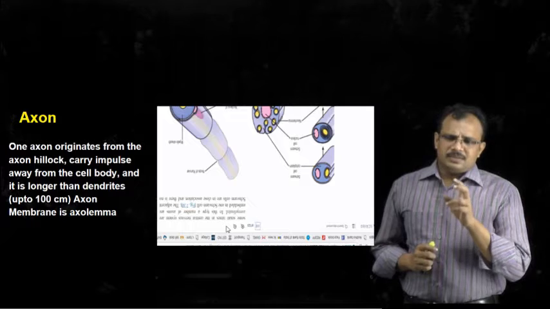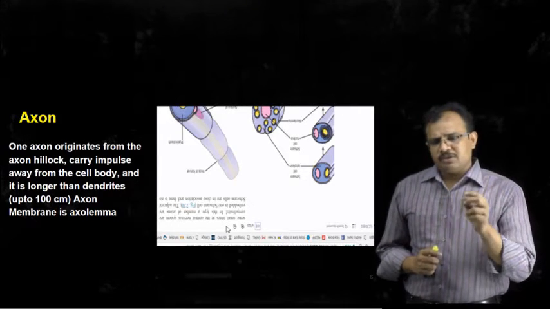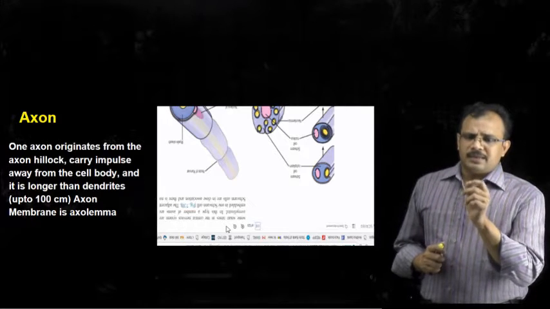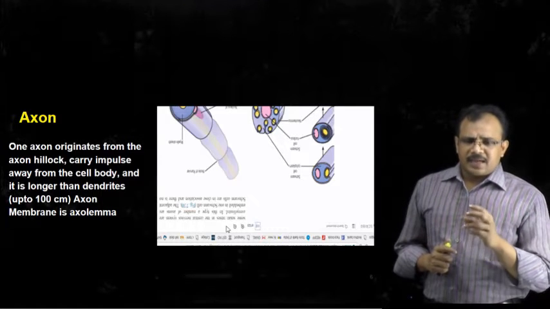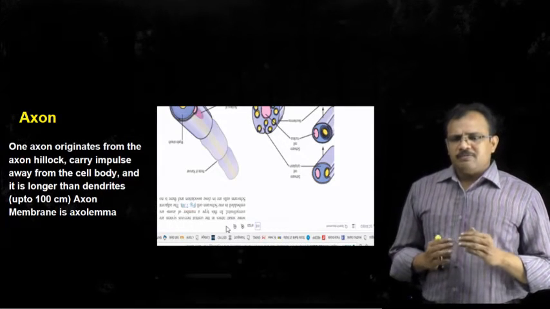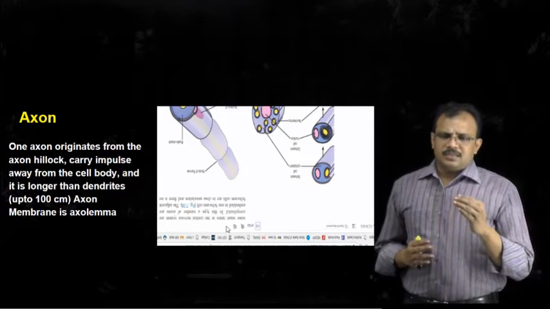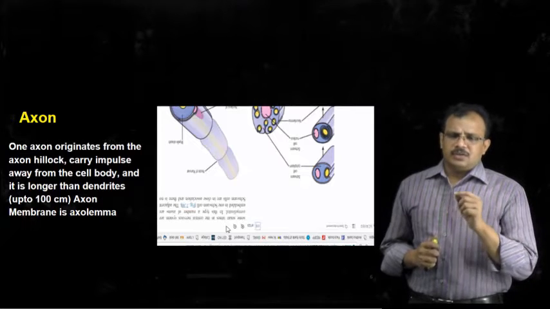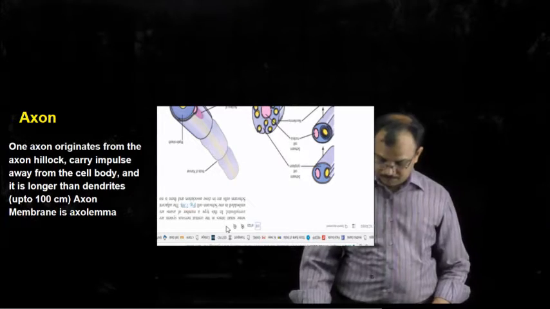And these Schwann cells are continuously arranged along the length of the axon, and they have some gaps between them. In that particular region, the axolemma of the axon will be exposed, and hence this particular region where the axolemma is exposed is called the nodes of Ranvier.